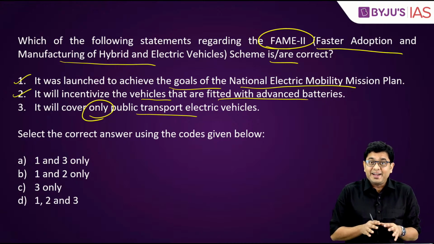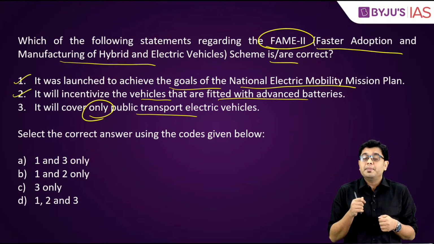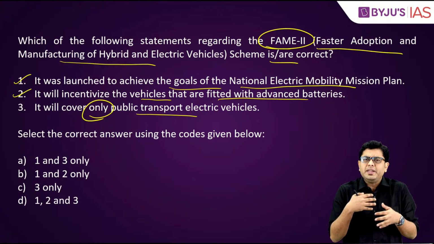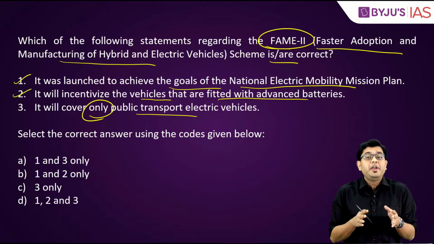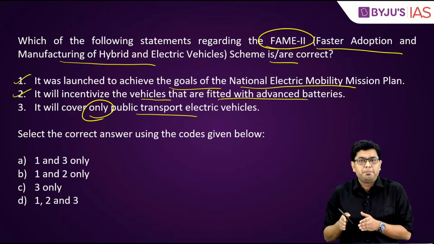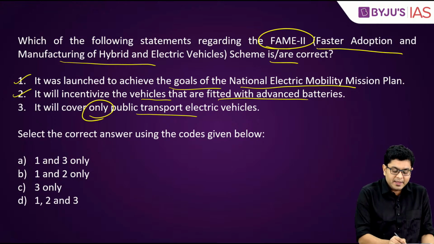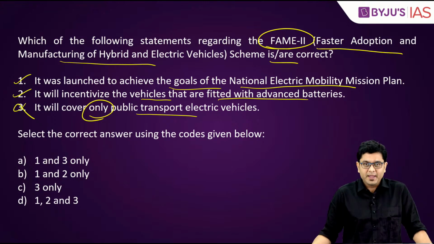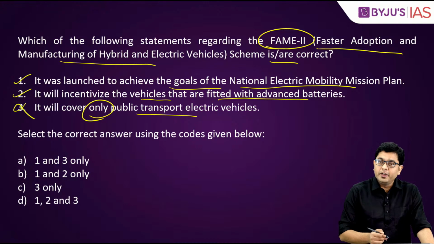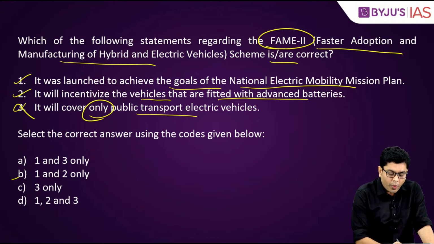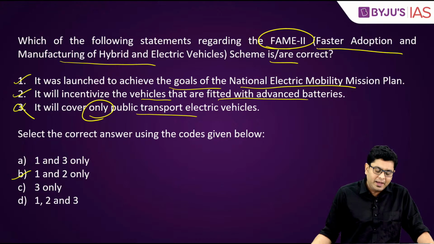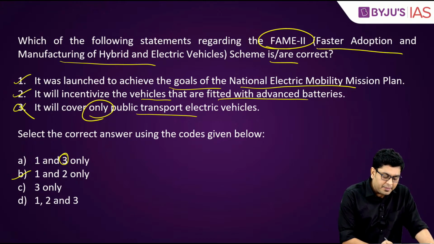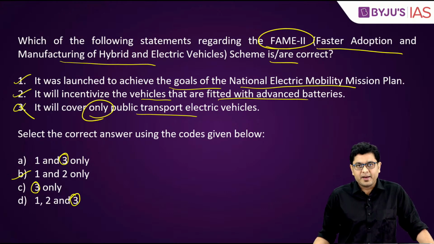But having said that, there is still a significant amount of impetus and a kind of an incentive provided to the manufacturers to provide electric vehicles even for private purposes. So thereby, this statement shall be incorrect. So here you get the answer 1 and 2. And you can see by elimination method as well, you could have reached the answer by eliminating all the options if you know that 3 is incorrect.